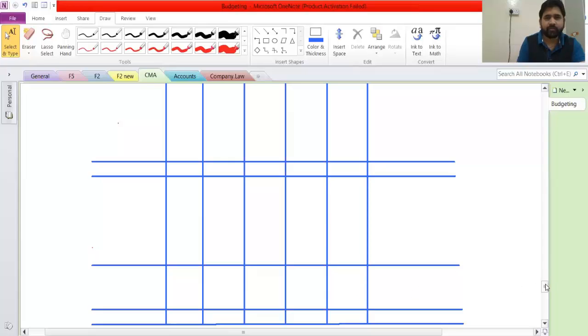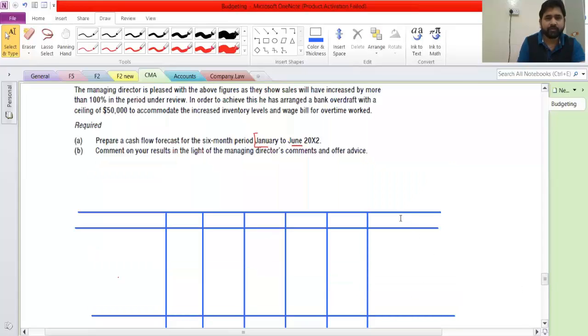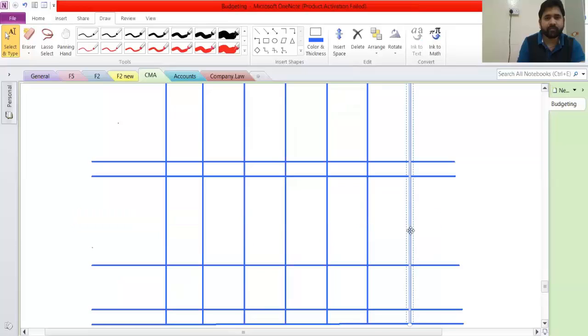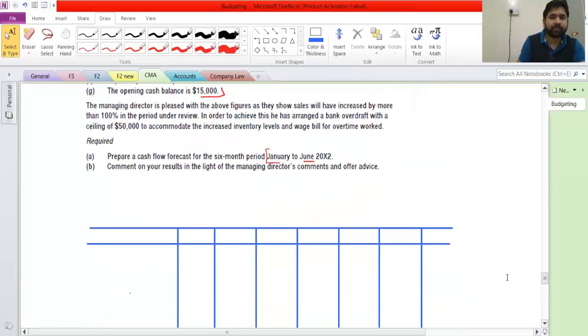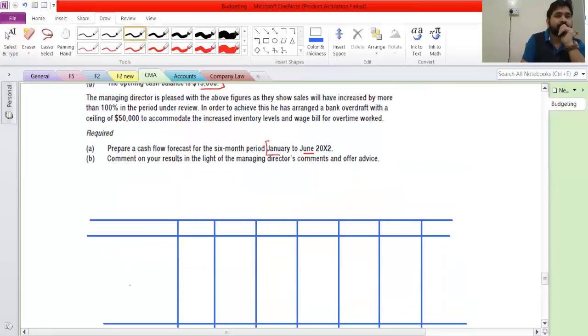So this is working very fine. Now we can start our calculations here. This is January, February, March, April, May, and June. Cash budget for this period.